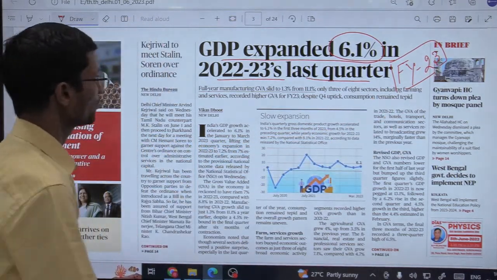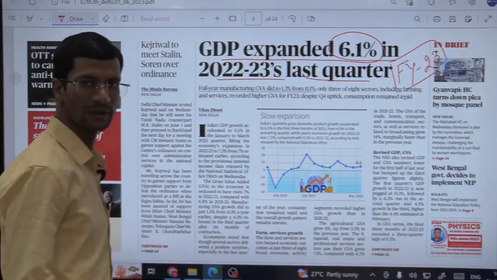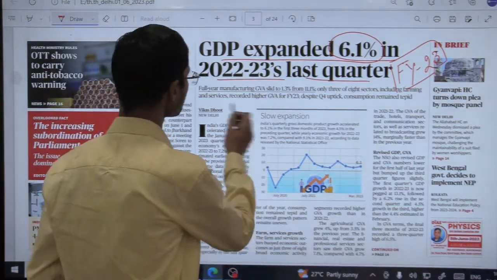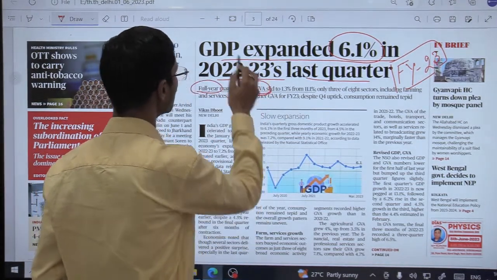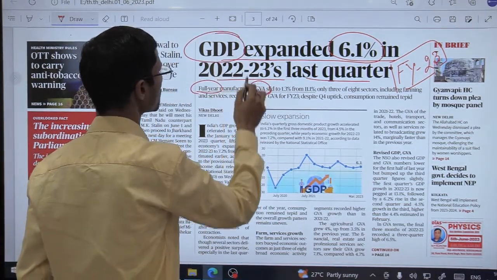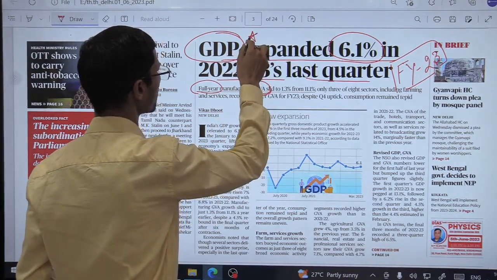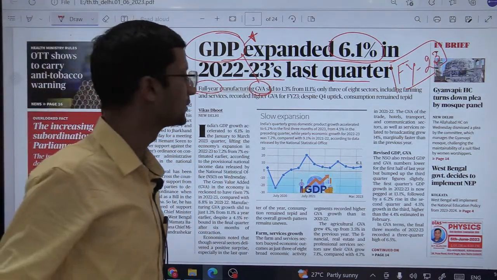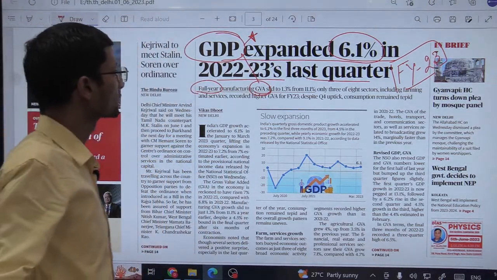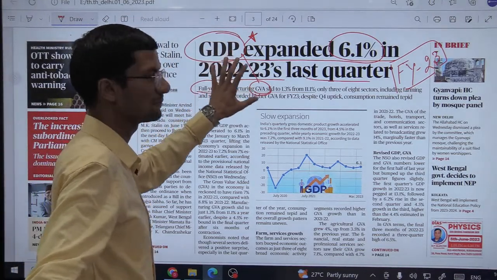So what are the reasons, what are the other things, what are the technicalities, we will be taking up one by one. It says that full year manufacturing GVA, gross value added. Now here there are two terms, so conceptual clarity needs to be there, and this will come from your GS3 or the Indian economic classes. So we need to have clarity about the difference between GDP and GVA.